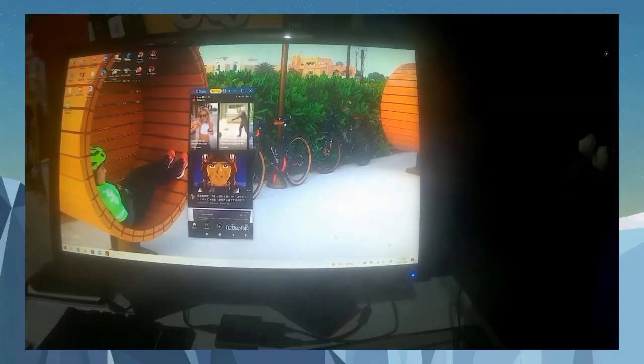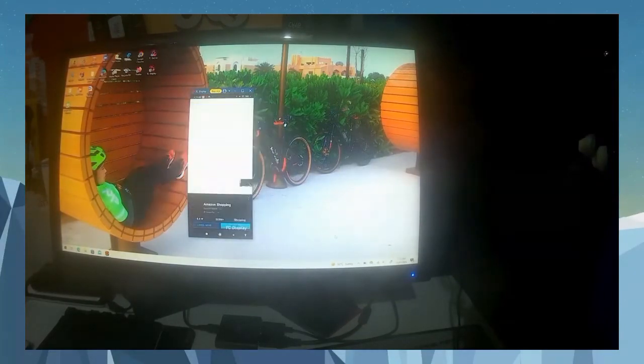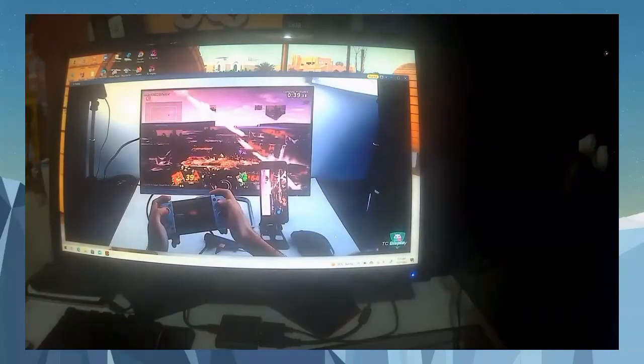There, you can watch YouTube, and you can choose any channel you want. Then see, now it's already landscape.